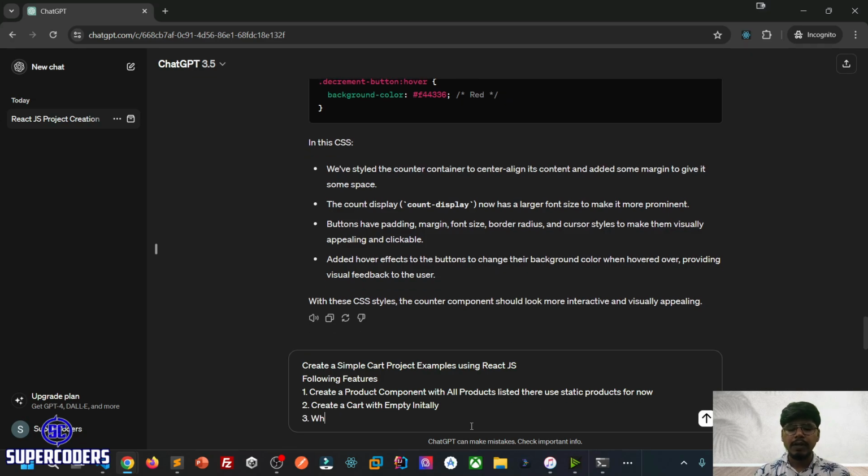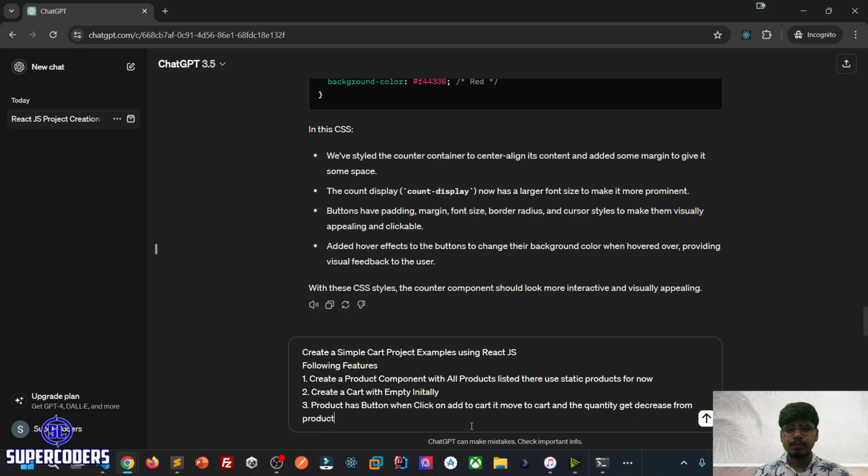Then what you want is, when a product has a button and you click on add to cart, it moves to the cart, and the quantity gets decreased from the product, and also increases the quantity in the cart if the product already exists.